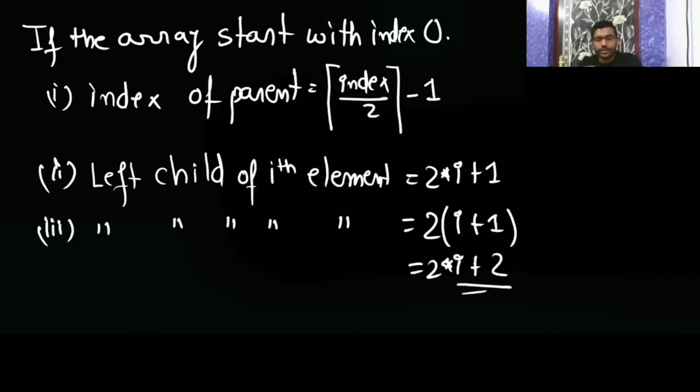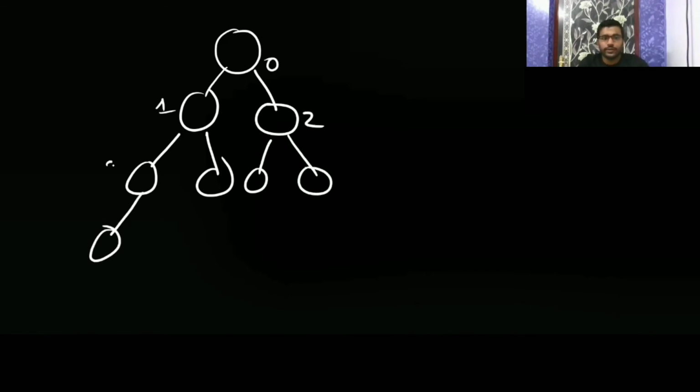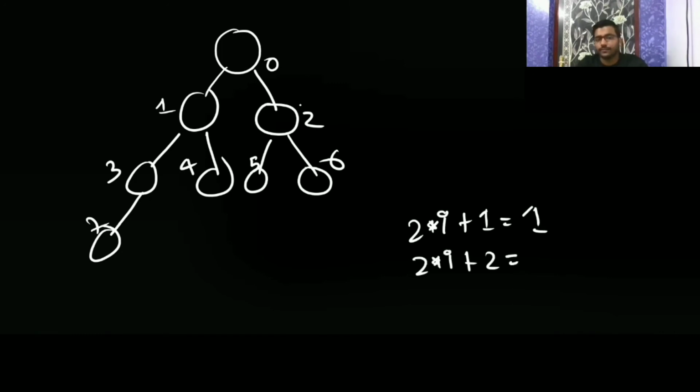Okay, now take an example. Here the indexes are 0, 1, 2, 3, 4, and this element is having index 4, 5, 6, 7. So its left child is 2 into I plus 1: 2 into 0 is 0, plus 1, 1. And 2 into I plus 2 is the right child: 2 into 0 is 0 plus 2.